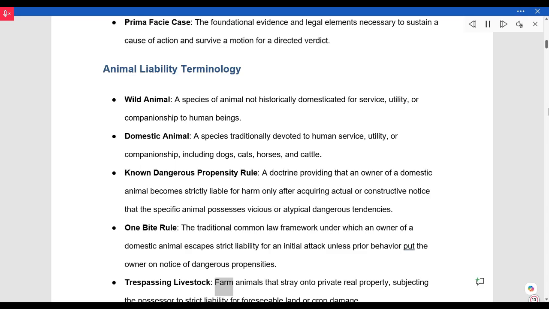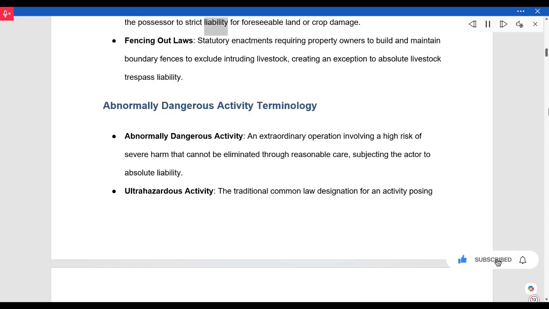Trespassing livestock. Farm animals that stray onto private real property, subjecting the possessor to strict liability for foreseeable land or crop damage. Fencing out laws. Statutory enactments requiring property owners to build and maintain boundary fences to exclude intruding livestock, creating an exception to absolute livestock trespass liability. Abnormally dangerous activity terminology.